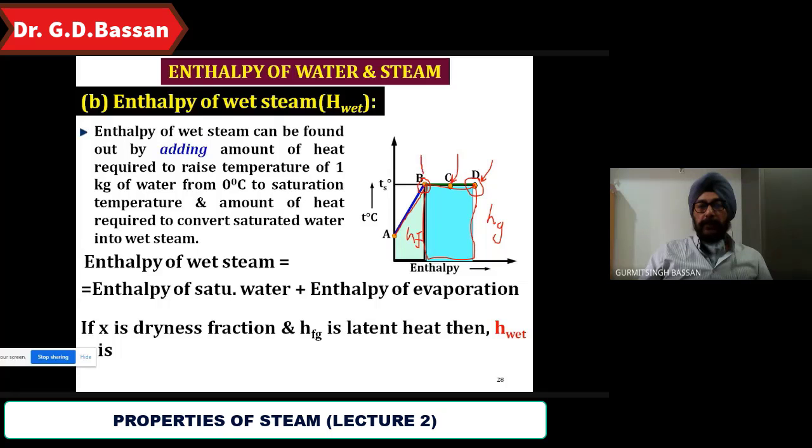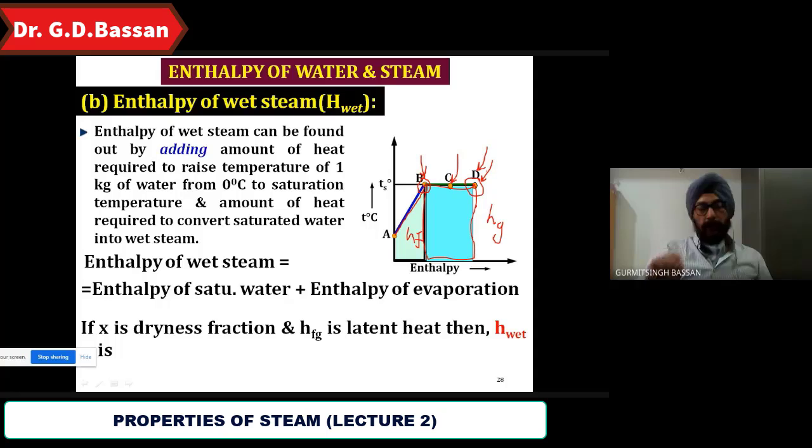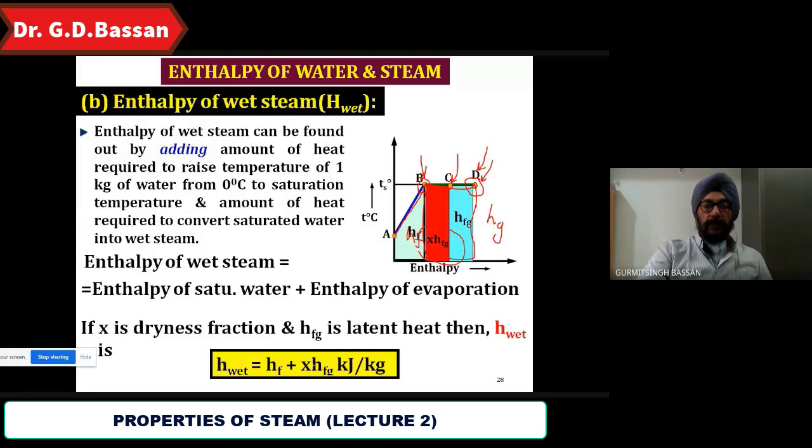What will the dryness fraction be at B? 0. And at D? 1. And between B and D? Between 0 and 1. Say it is X as a dryness fraction, between B and D. So here this is HF, this is HFG, or here it is HG. So this much is X into HFG. So your answer is H wet is equal to HF plus X into HFG at point C.